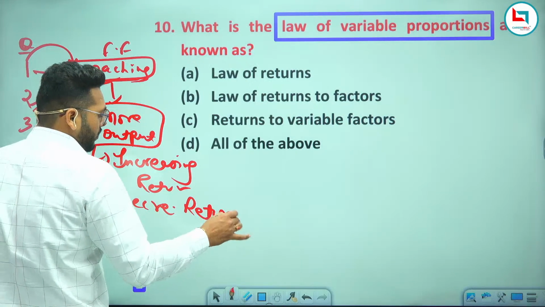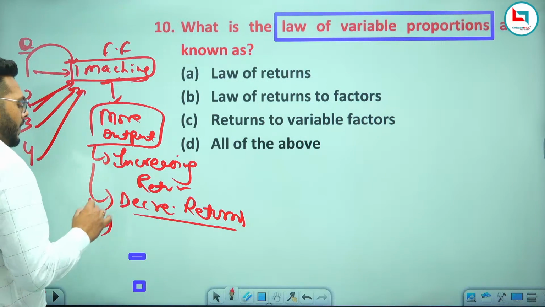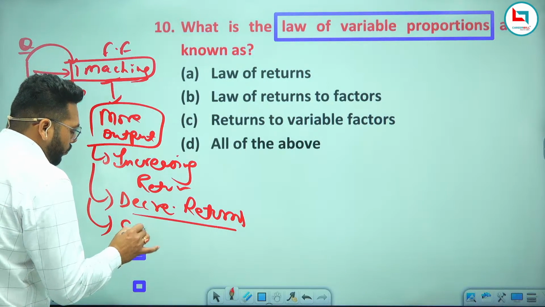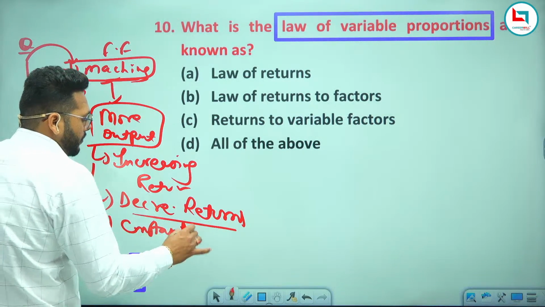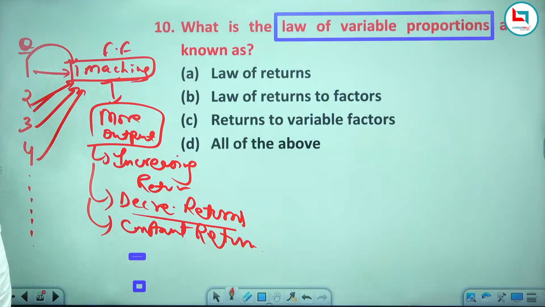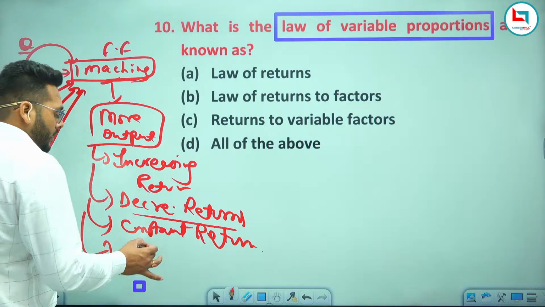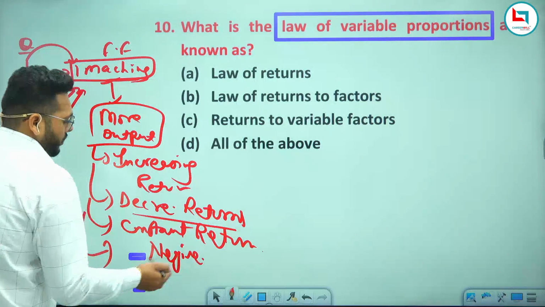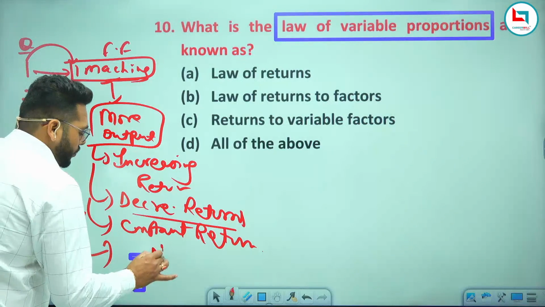And again you will use more and more labor. Now you will get the constant return. It means the maximum return you already got, and further no more return you will get. And if you still use more and more variable factor, now your return will be negative. It means there is a fall in production, a negative return.